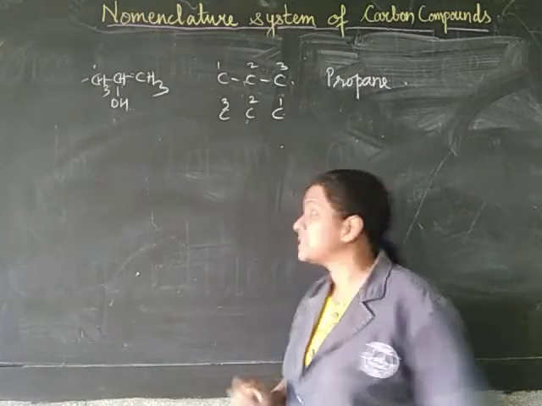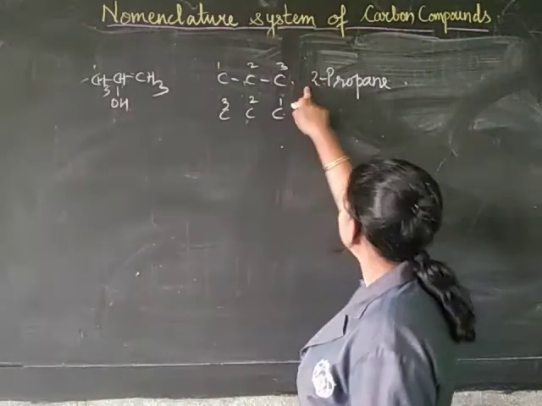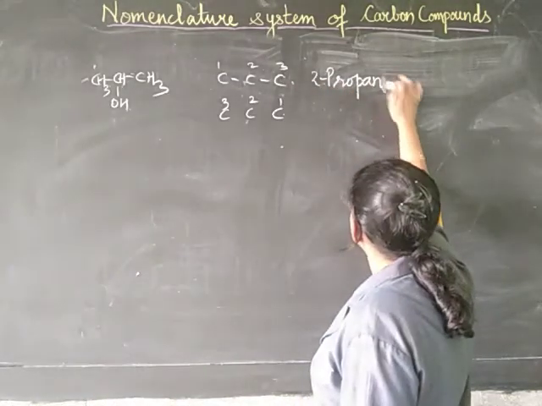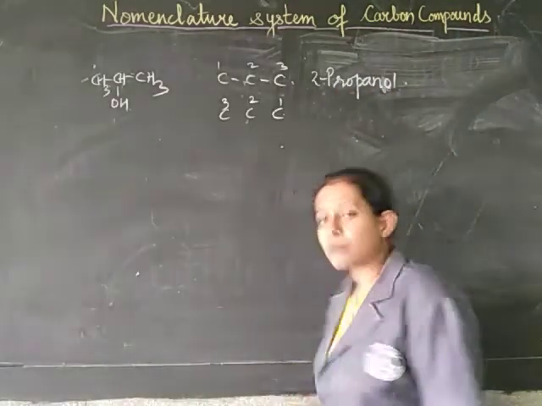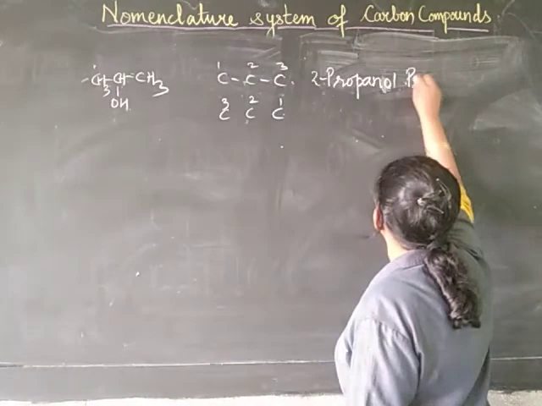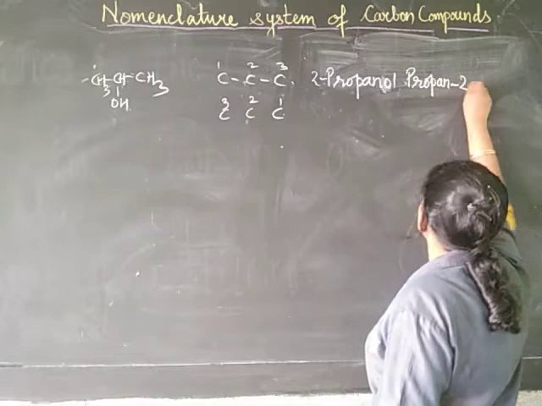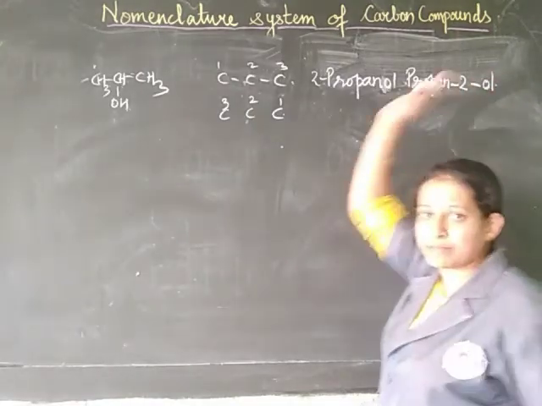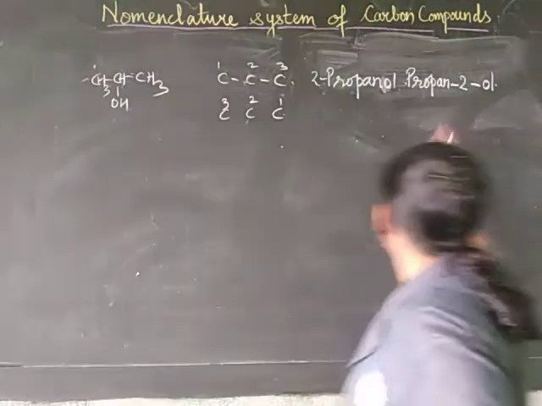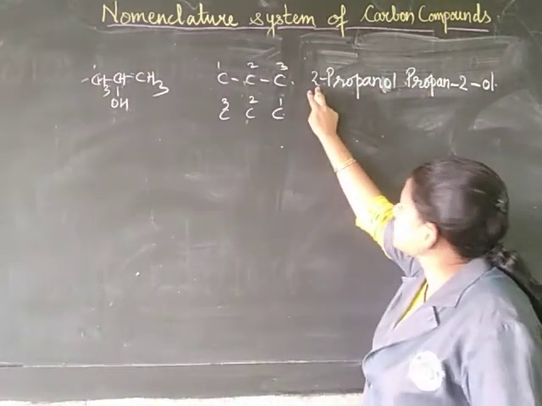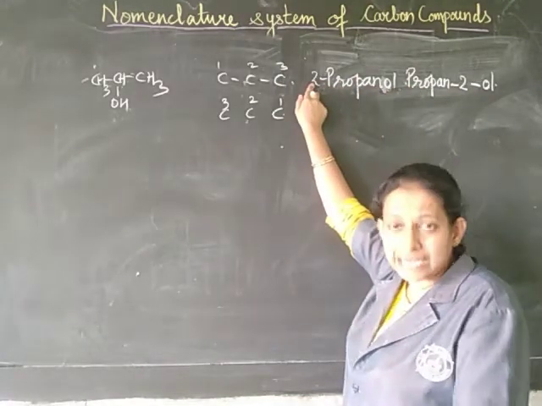You can either call it 2-propanol, putting a hyphen like this, where the E in propane will be replaced by OL, or you can also write this in this manner: propan-2-ol. Remember, whenever a number is written, you have to write it with a hyphen. So here you can see that you can write it as 2-propanol, saying that the alcohol group is on the second carbon atom.